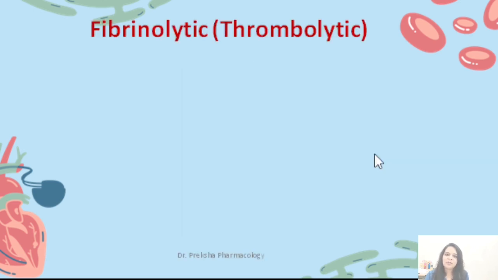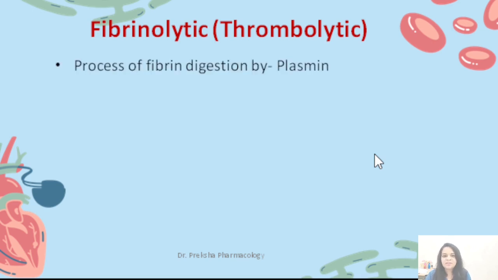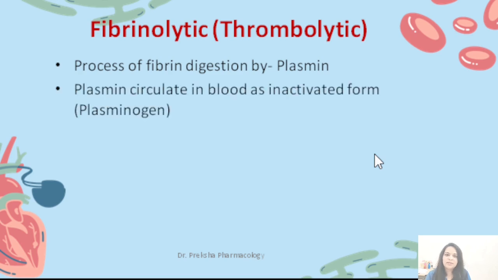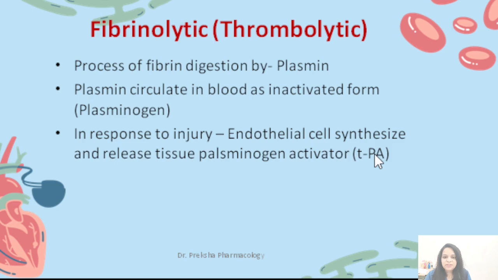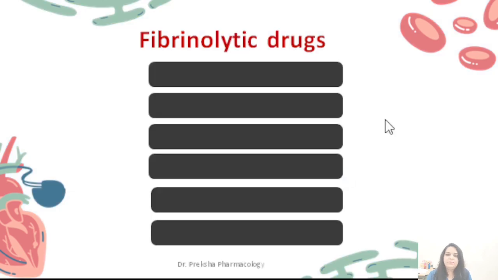These drugs are often known as fibrinolytic or thrombolytic agents. Plasmin causes dissolution of the fibrin from insoluble to soluble complexes. Plasmin normally circulates in the blood in an inactivated form, and this inactivated form is known as plasminogen. In response to injury, endothelial cells synthesize and release the tissue plasminogen activator.